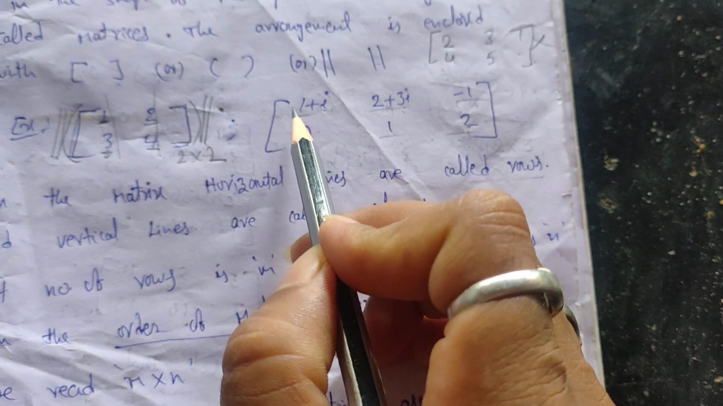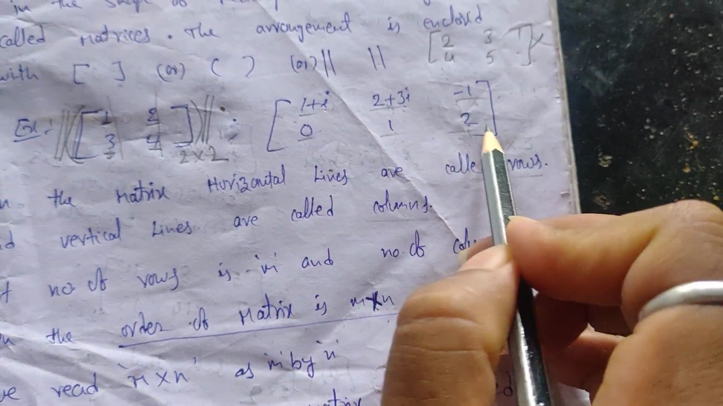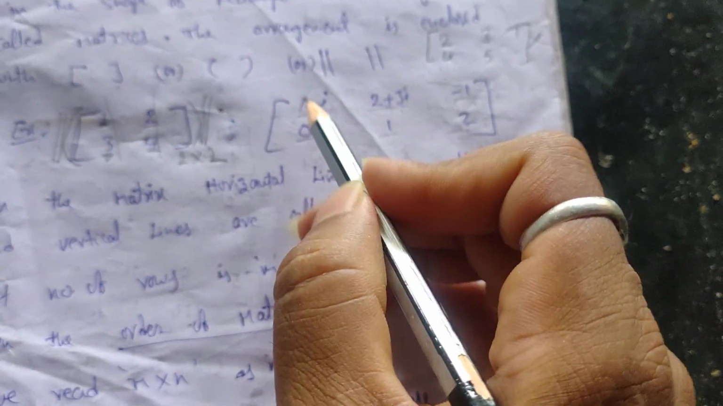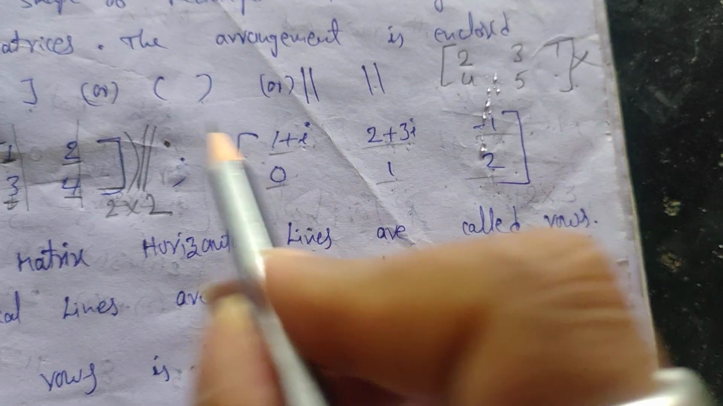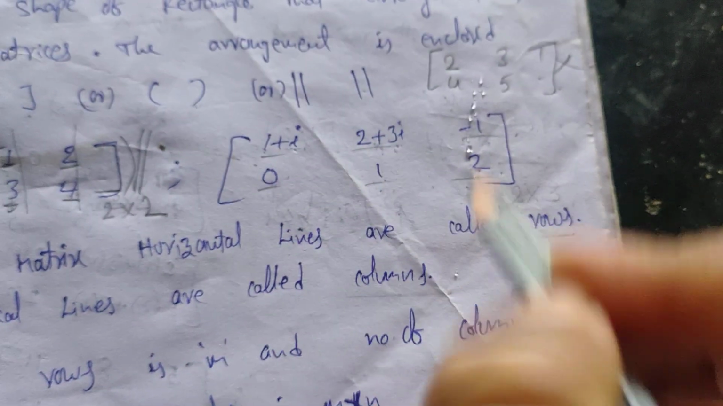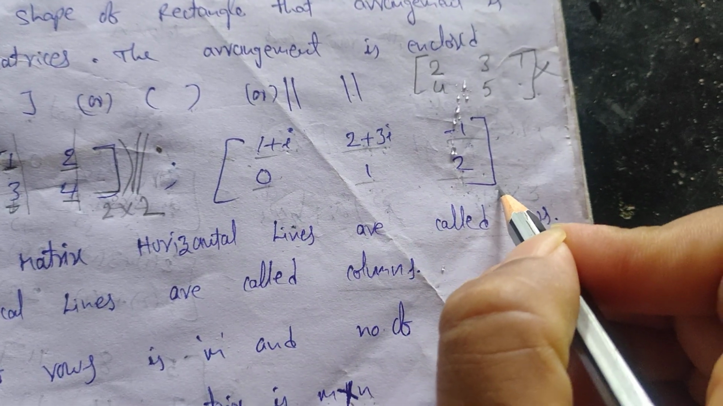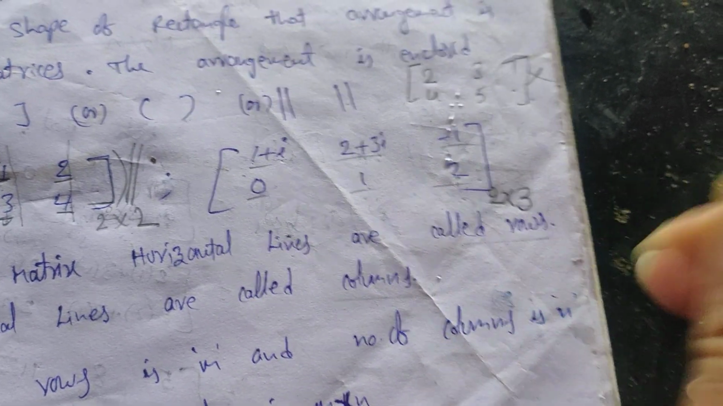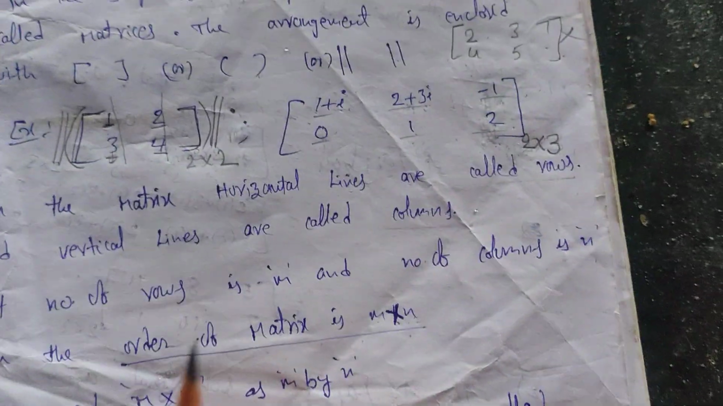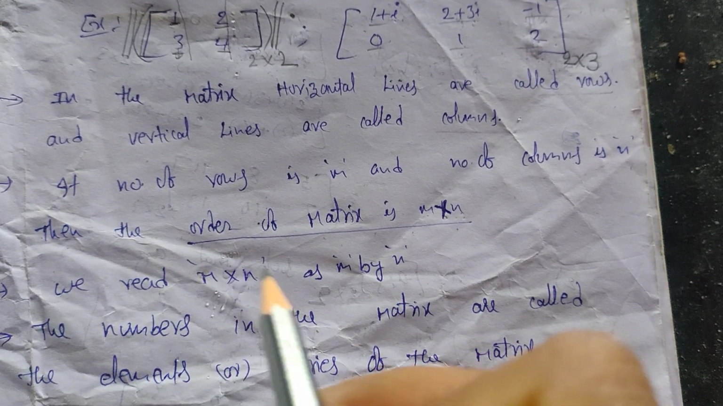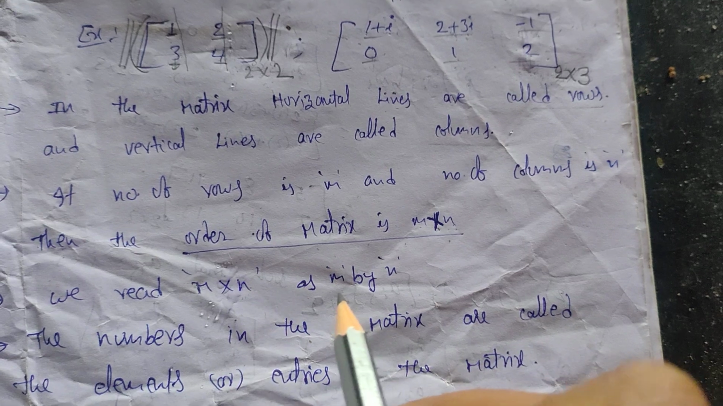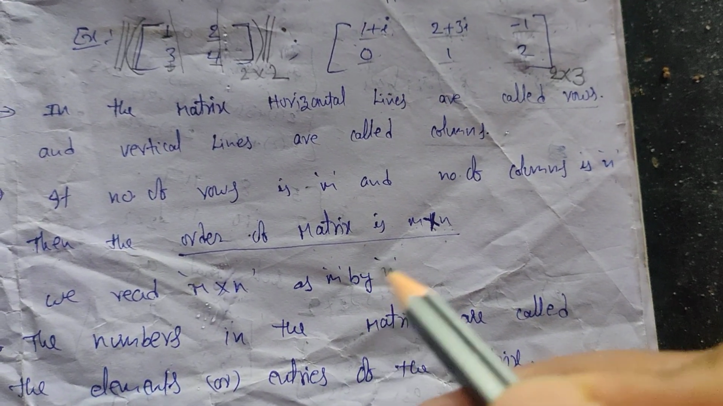And here the number of rows: 1 row, 2 rows. So 2 rows are there, and this is first column, second column, third column. So 2 rows and 3 columns are there. So the order of this matrix is nothing but 2 by 3. Next one, we read this as m by n, just this one as m by n. Don't read with any other.